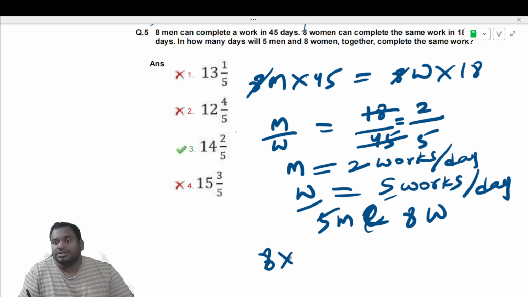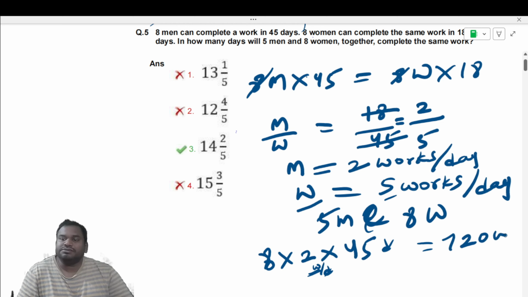But you know, men capacity is 2 works per day. So 2 works per day and 45 days. Days get cancelled, so you will get the number of works. That is 45 into 2, 90, 90 into 8, 720 works are there. Total work is 720.